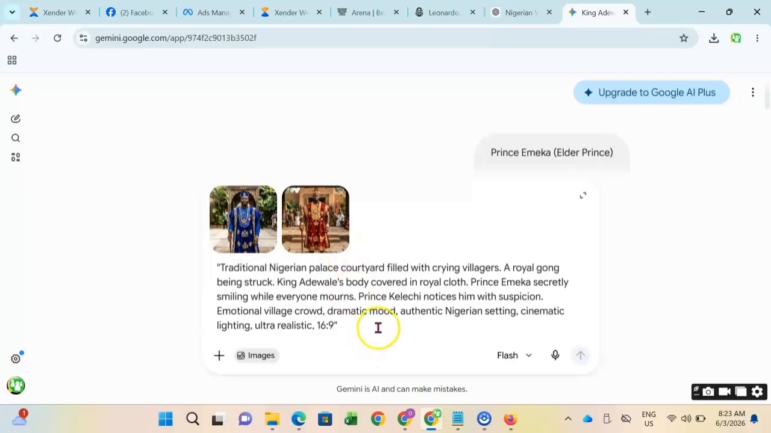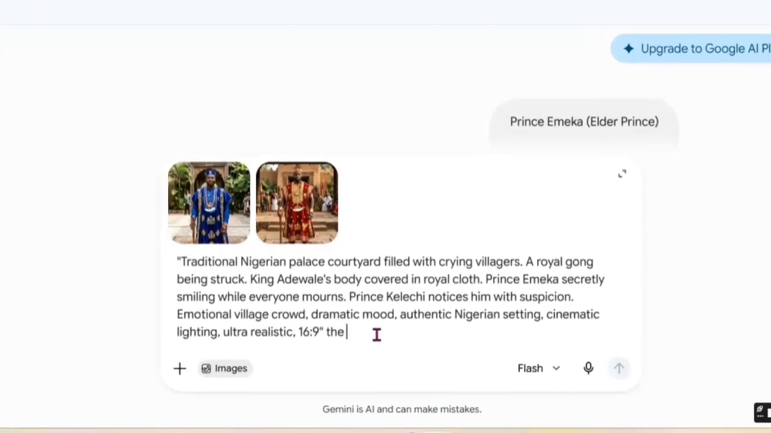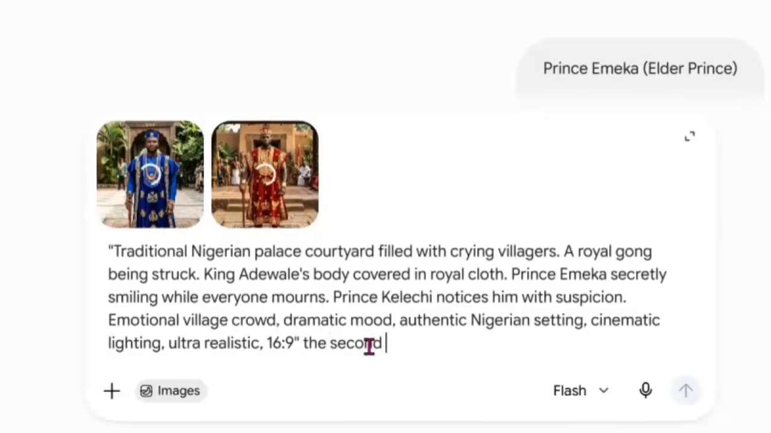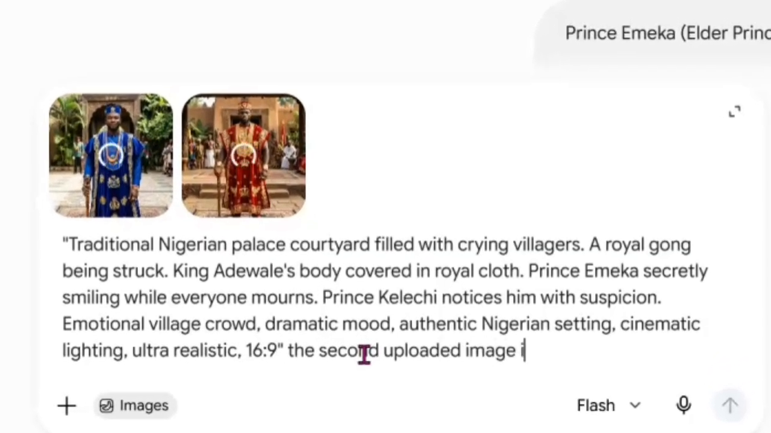Now, how will this Gemini AI know who is who? I'm going to let it know that the one in red is Prince Emeka, and the one in blue is Prince Kelechi. Anyhow you want to put it, you can say the one on the left is so and so, the one on the right is so and so. You can see how you are going to do it.